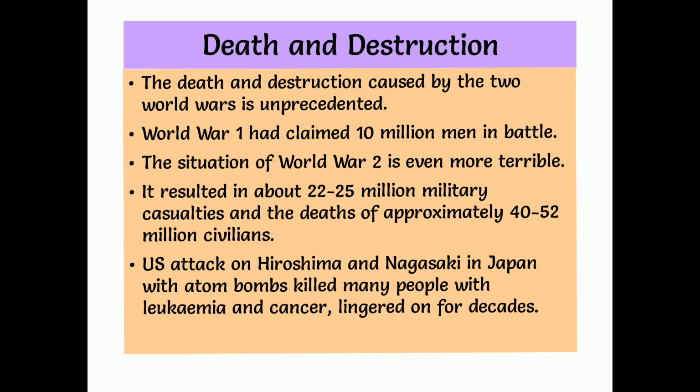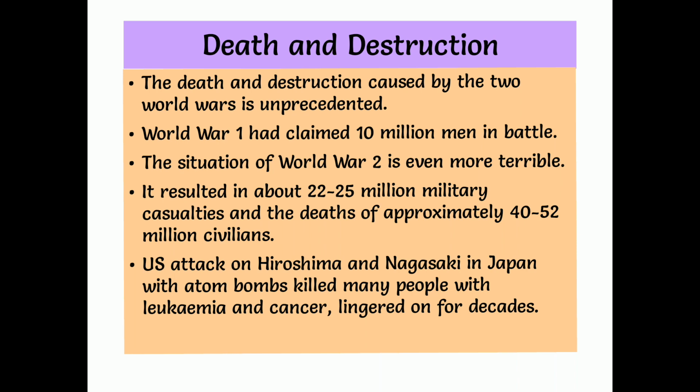And by that time the two world wars were completed. World War II was completed with the attack of the US on Japan. The US dropped two atom bombs on Hiroshima and Nagasaki. On Hiroshima it was dropped on August 6th, 1945, and on Nagasaki on August 9th, 1945.